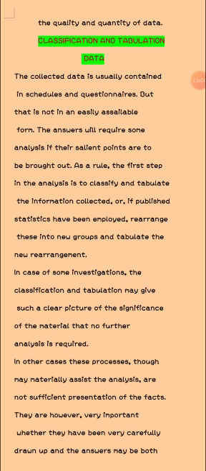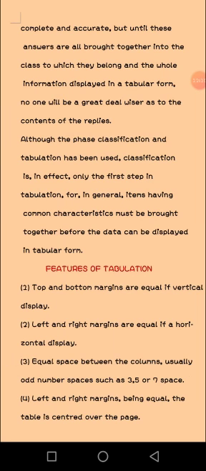Let's go on. Features of tabulation. 1. Top and bottom margins are equal if displayed vertically. If you look at the table, it will be equal and straight to the point. 2. Left and right margins are equal if displayed horizontally. 3.